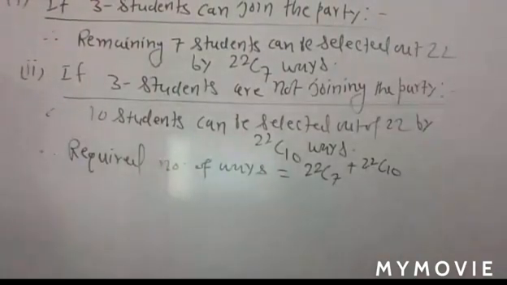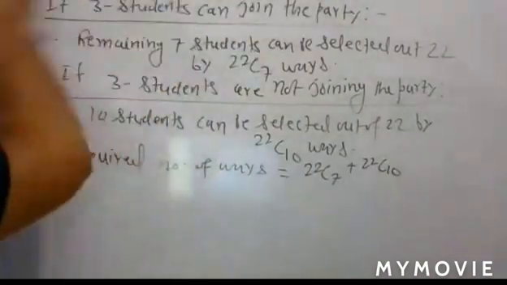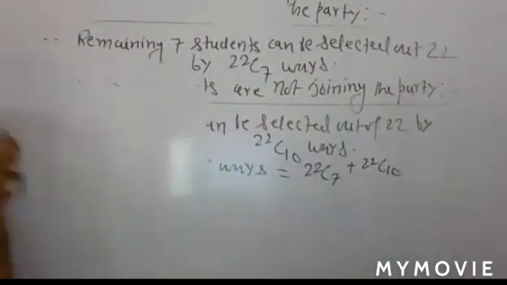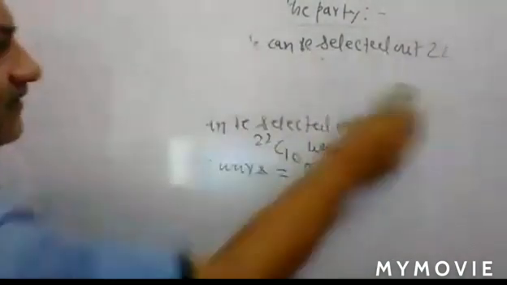Right, next question. Out of 7 consonants and 4 vowels, how many words of 3 consonants and 2 vowels can be formed?